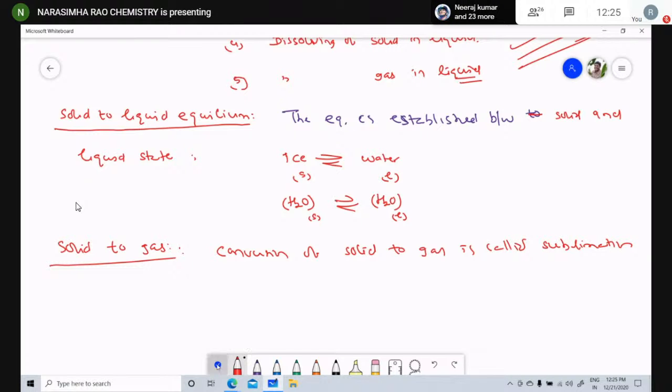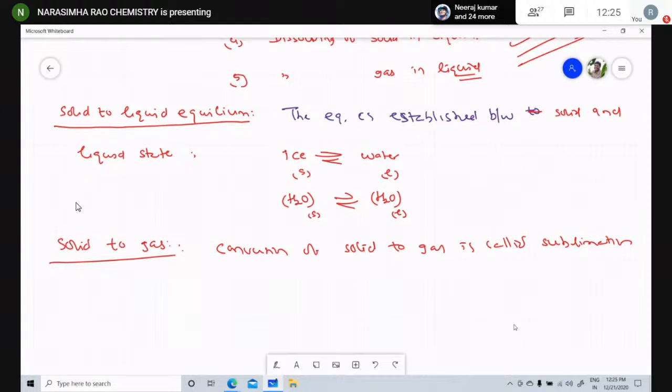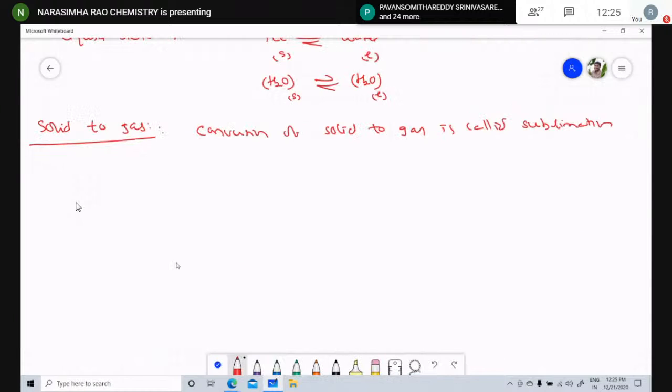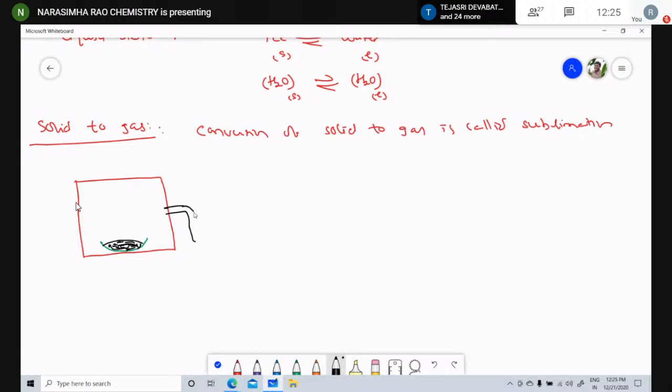This needs a little explanation, so let me discuss. A better example I am taking is a closed vessel. Already I told you, equilibrium is established in most of the closed vessels. This is solid iodine, children. I kept it here and fitted a manometer to it.